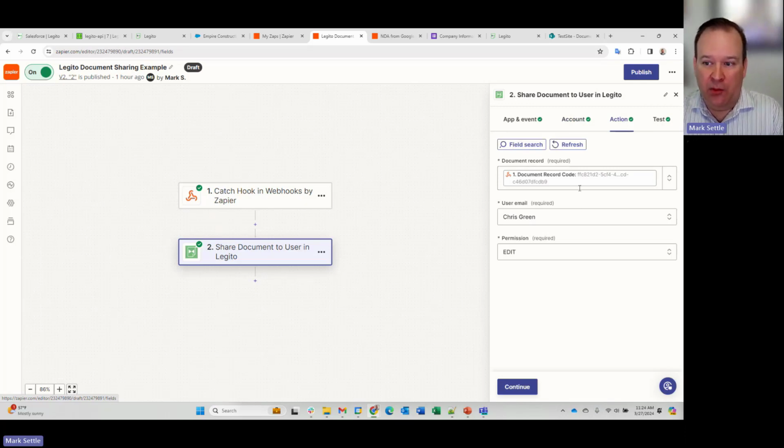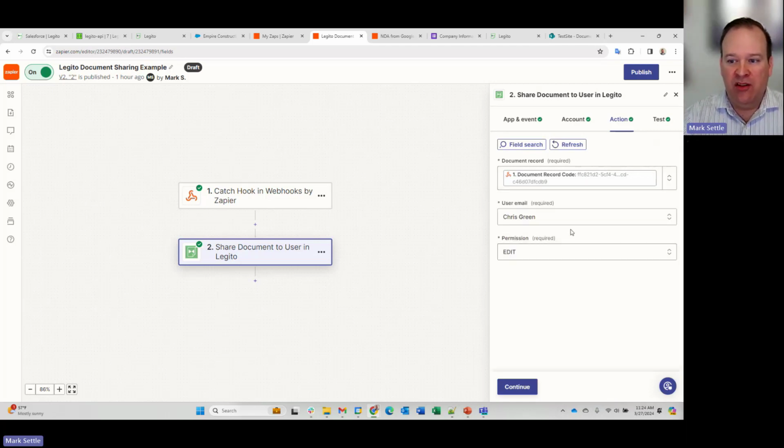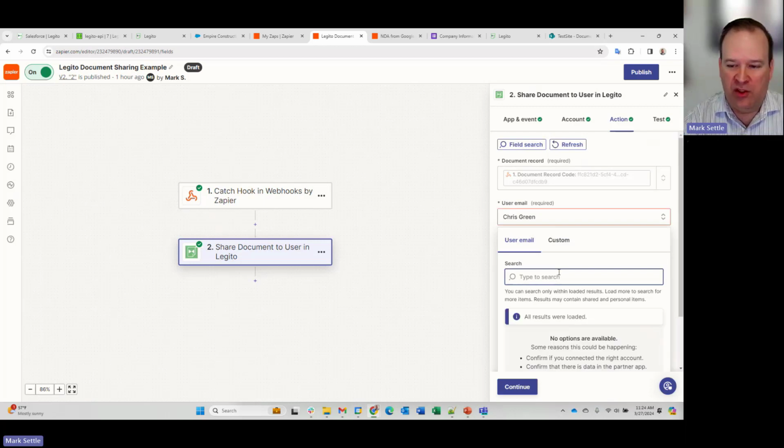And the nice thing here is what this does for me automatically is I'm actually getting some of the data from the push request, and I just click and choose the data that I want to use to pass into this. And you can see it even ties into if I want to choose a specific user or user group to share with.